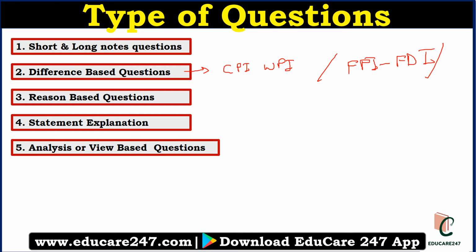The third kind of question will be reason based questions. They can ask you to write the exact reason why the manufacturing sector is not growing in India. Write the reason. Or why the Indian market is booming, write the reason. Indian stock market is booming, something like that. Why inflation was high in the last one year. So something like that, reason based questions can be asked.